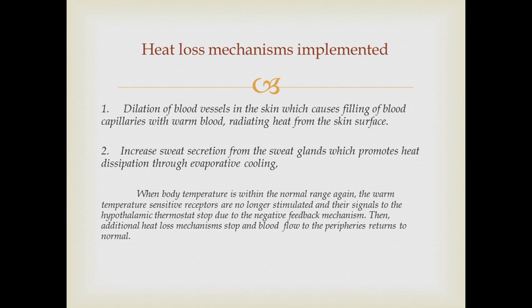Then what happens? The corrective mechanisms are also stopped. Therefore, additional heat loss mechanisms stop and blood flow to peripheries returns to normal. The amount of blood that passed to the peripheral arteries gets restored once again. So this is how body temperature is regulated when body temperature tends to rise than usual.